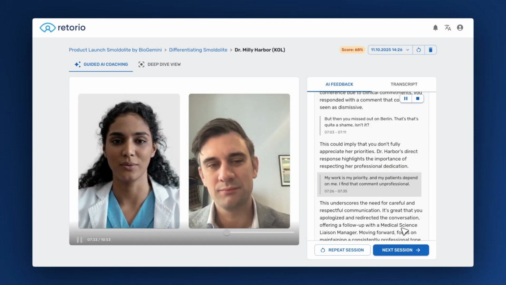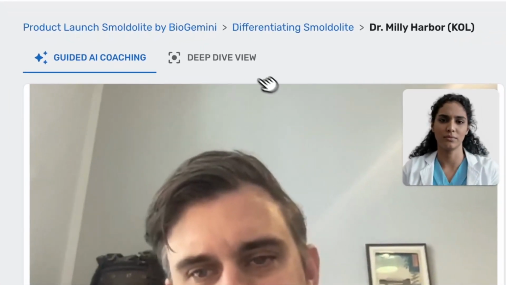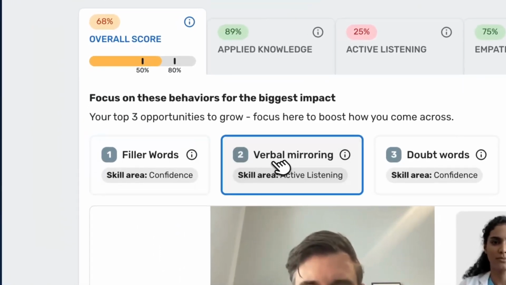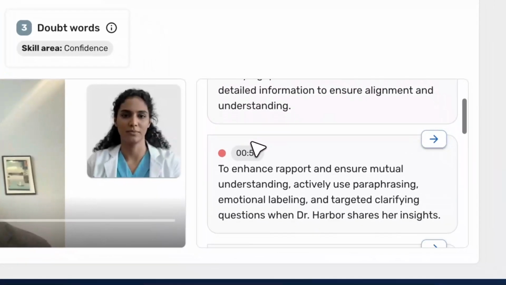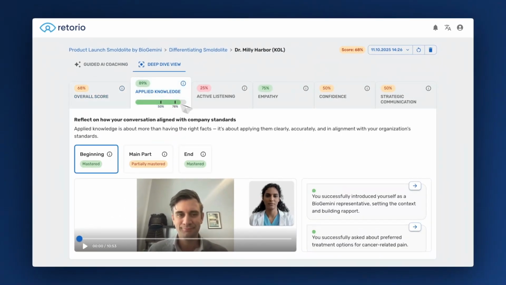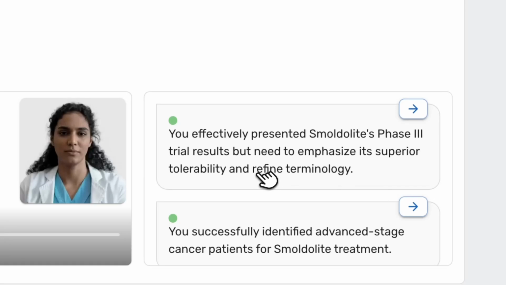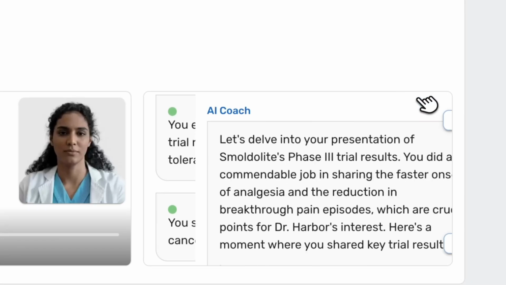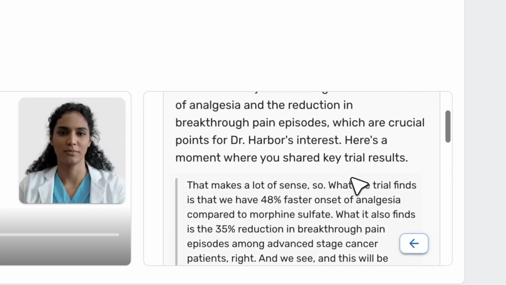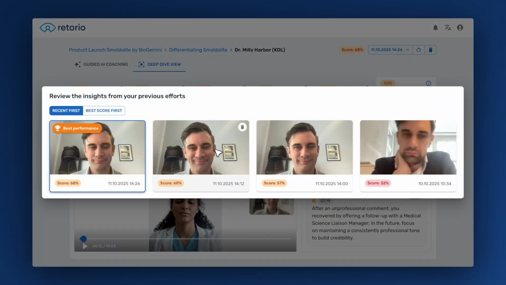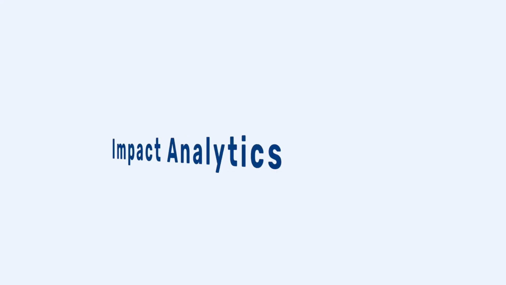The detailed behavioral feedback looks at two key areas: competence, things like applied knowledge and strategic communication, and warmth, qualities such as active listening, empathy, and confidence. To create a meaningful recommendation, the AI analyzes both my verbal and non-verbal communication, pinpointing exact moments in my video to show what it observed and how I can improve. The AI coach tracks my progress over time, comparing each session with the previous one, helping me to see how I've improved and thereby motivating me to keep growing.